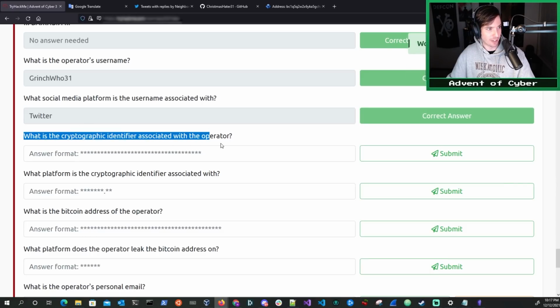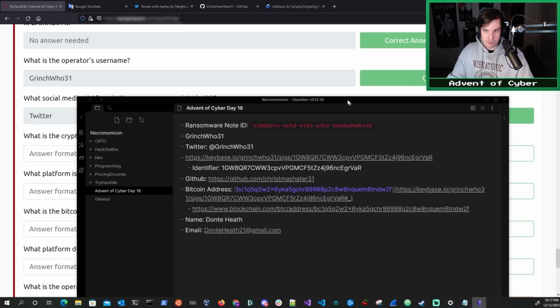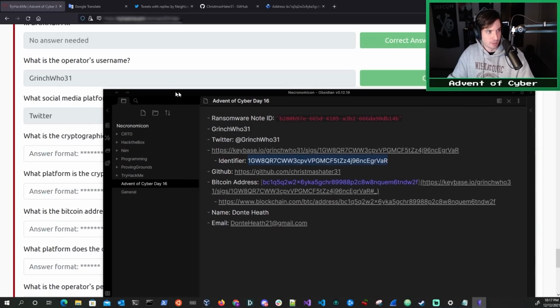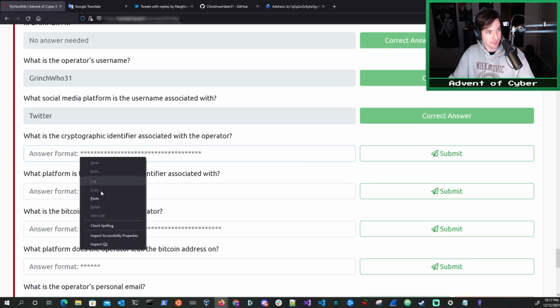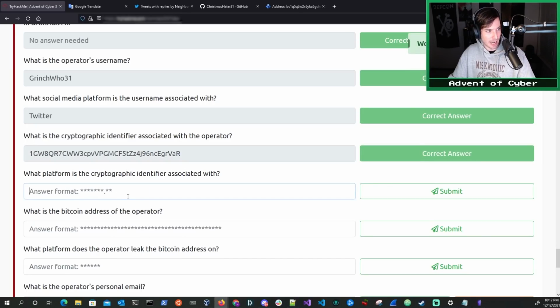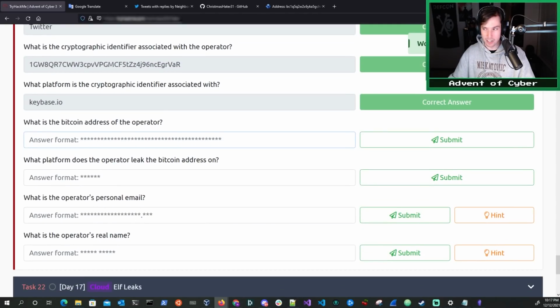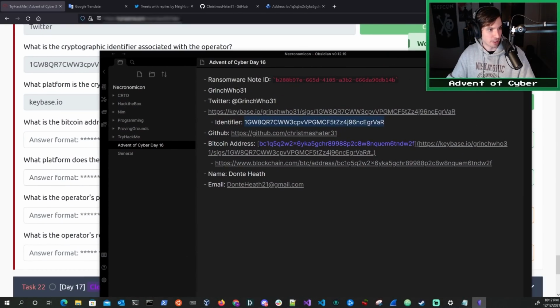What is the cryptographic identifier associated with the operator? Now, remember, that was this cryptographic identifier from Keybase.io that we found on his Twitter. So we can put that right in there. And what platform is the cryptographic identifier associated with? Again, Keybase.io. What is the Bitcoin address of the operator? Going back over here, the Bitcoin address is right here. It's actually probably easiest to copy from right here. Copy.